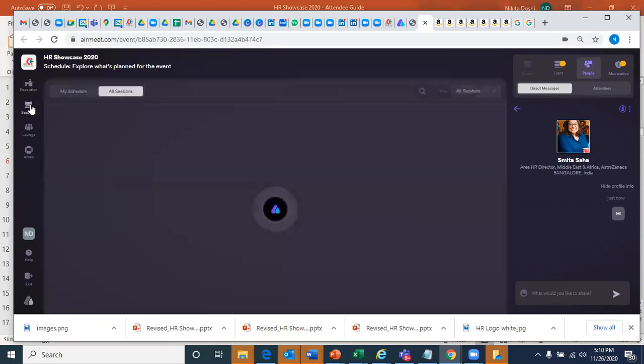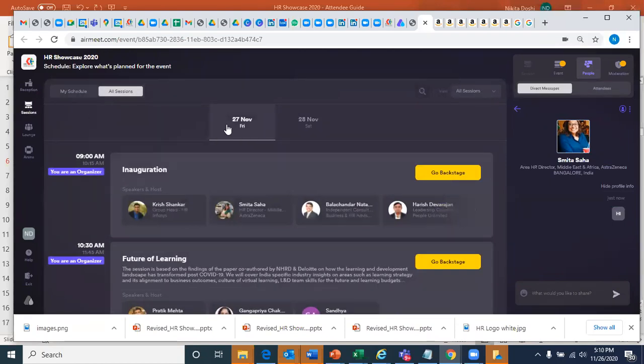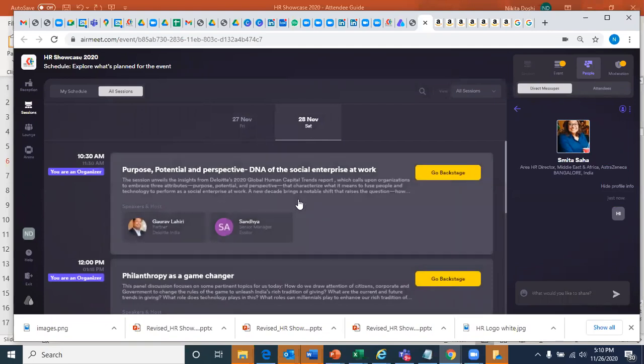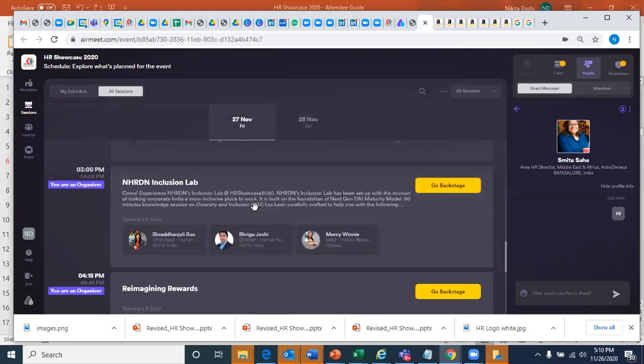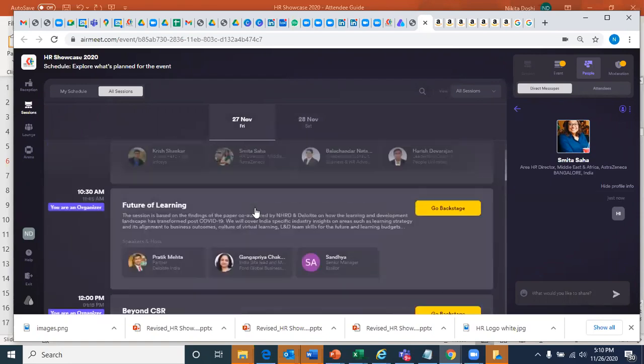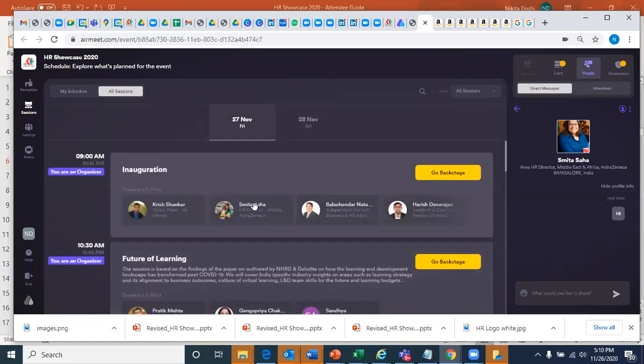Now the second one, which is the sessions, will have the entire schedule, which is 27 November and 28 November. What are all the sessions that we have? Once a session has started, you will see join session.